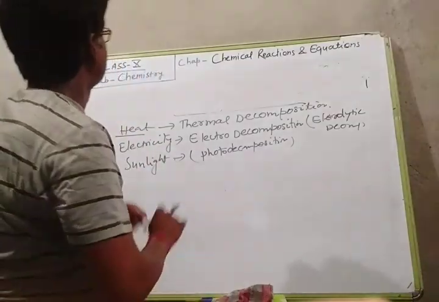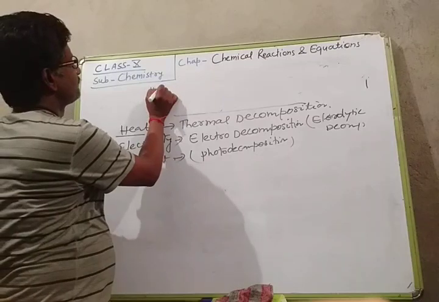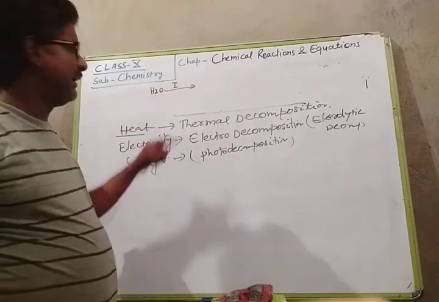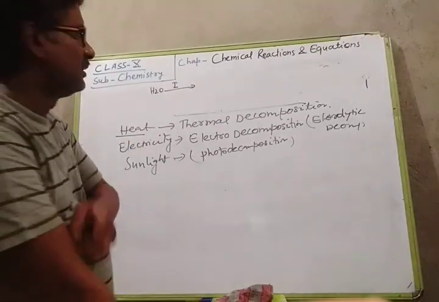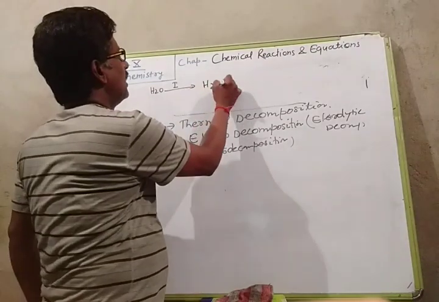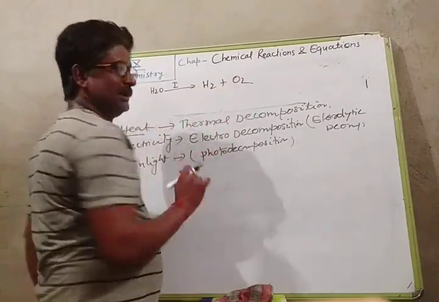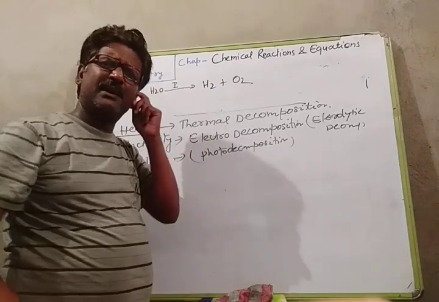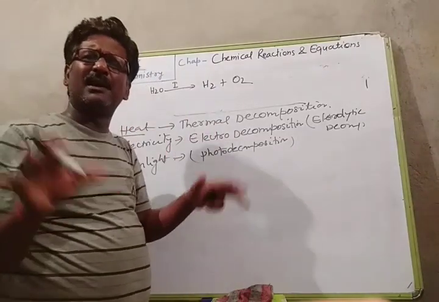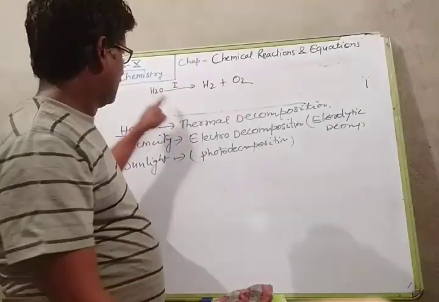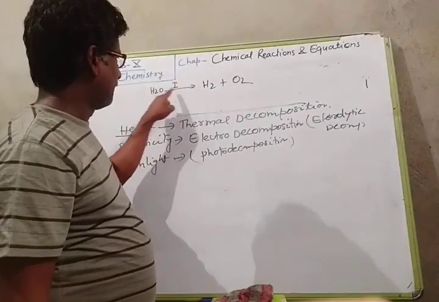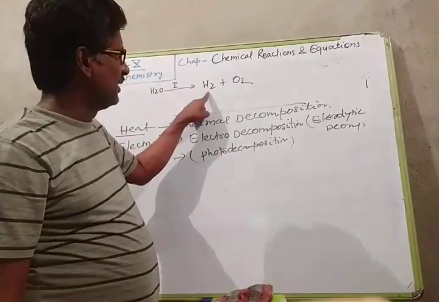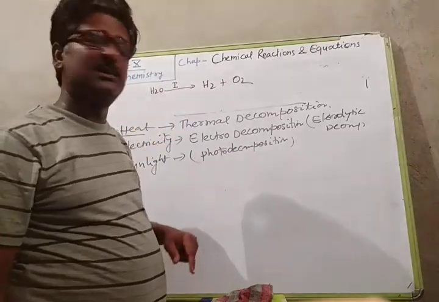So to carry out electrodecomposition, that single substance must be ionic. Just take H2O, and when electric current is passed into this, then H2 and O2 are formed. But I am not going to write the balanced chemical reaction. In the next class I will explain how a chemical reaction can be balanced.